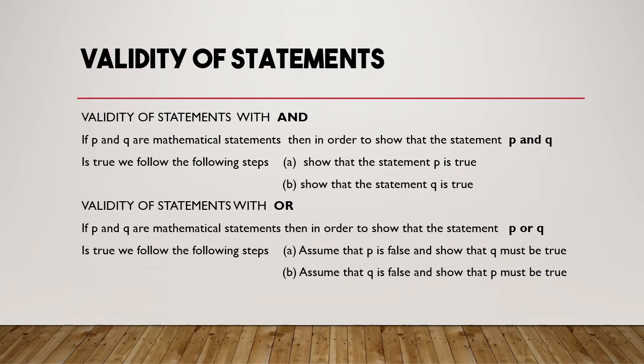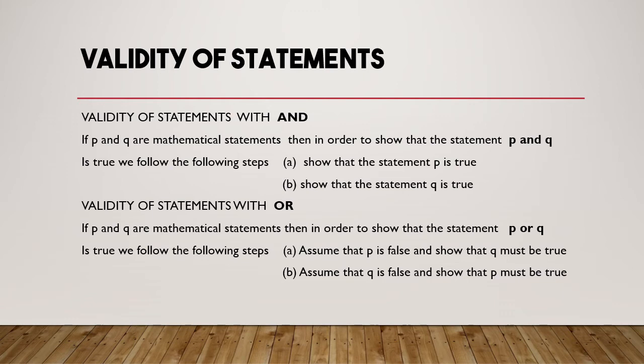So first we will assume P is false and show Q is true. Second, assume Q is false and show P must be true. So we need to follow both steps in case of or. In case of and, it is very simple.